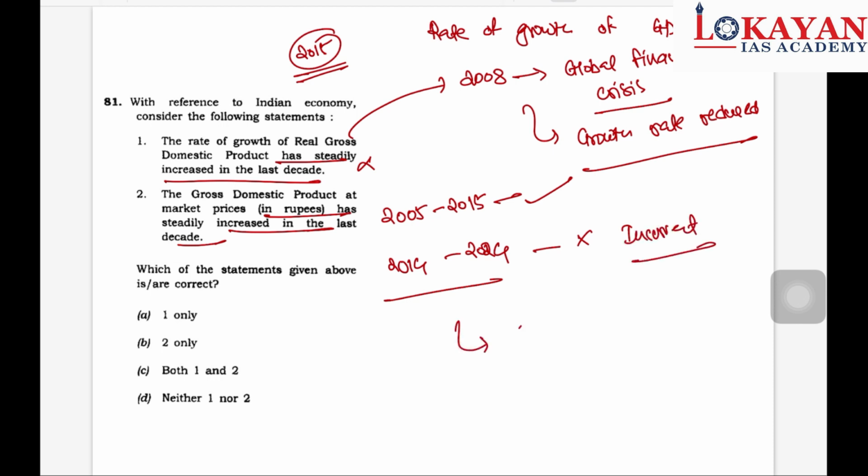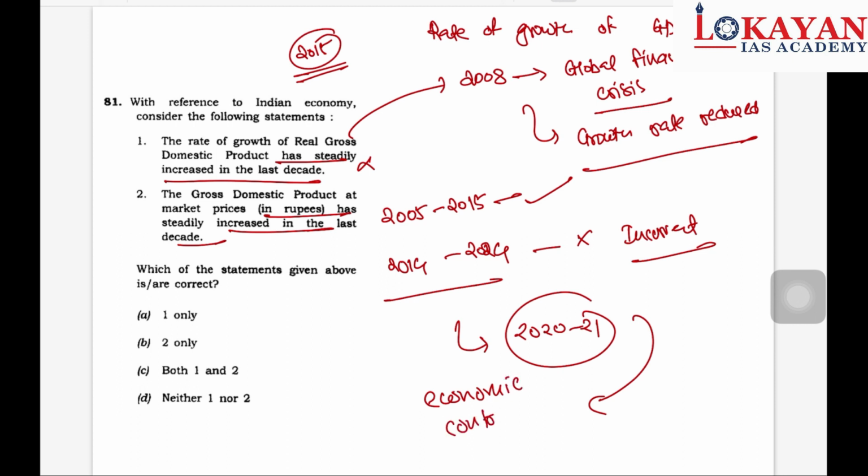Why? Because in 2020 and 21 we had economic contraction due to the COVID-19 pandemic. So if we consider this at the current stage, then this becomes incorrect. When the question was asked in 2015, at that time it was correct.